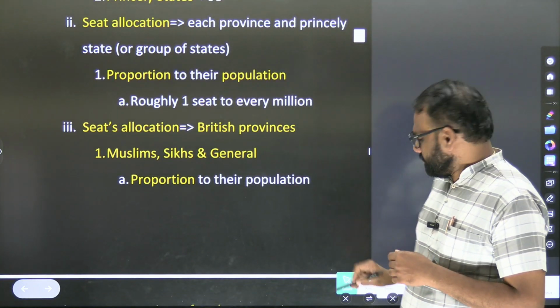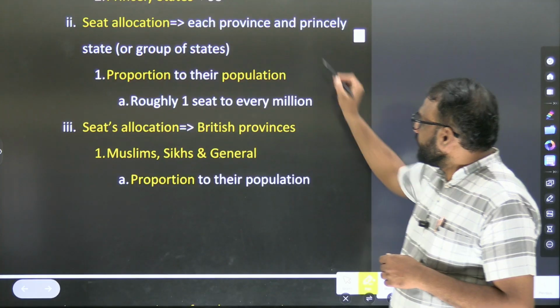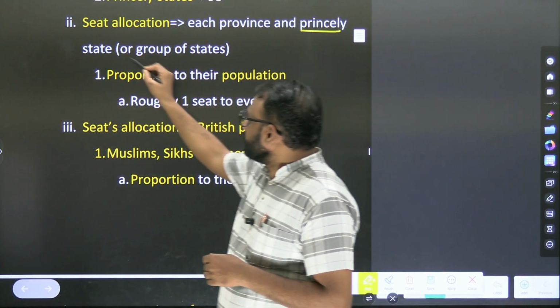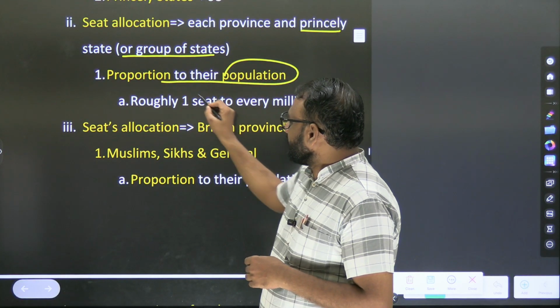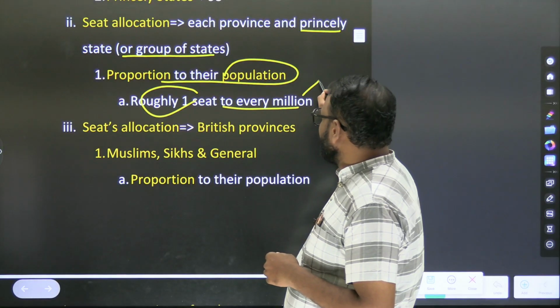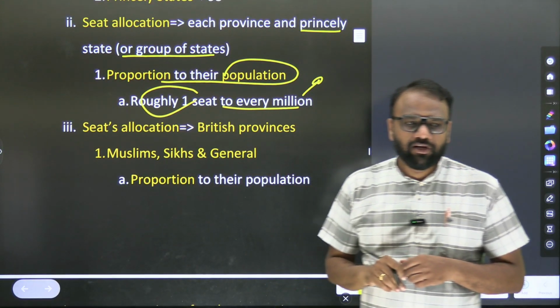Seat allocation: each province and princely state or group of states got seats in proportion to their population, roughly one seat for every million. What does it mean?